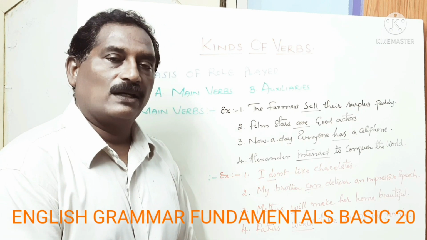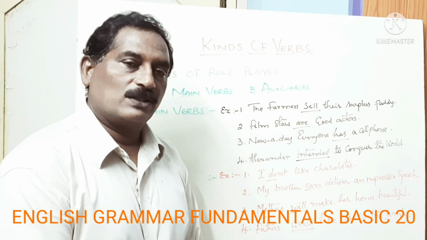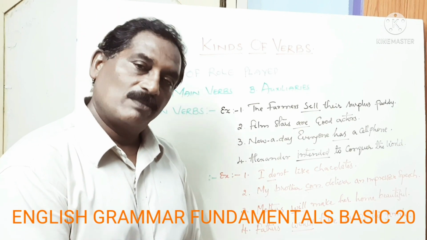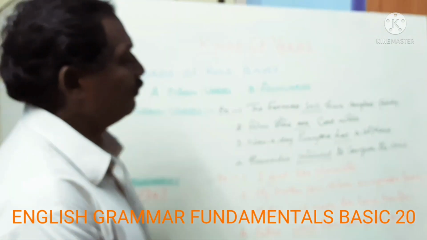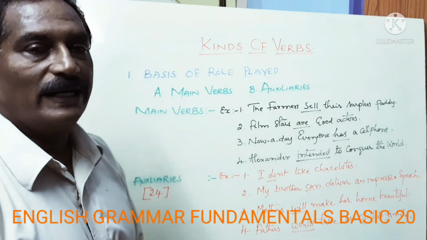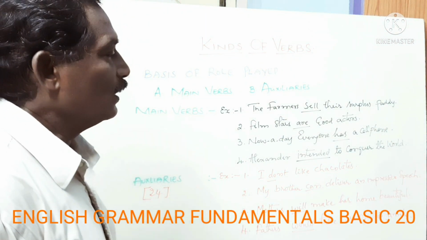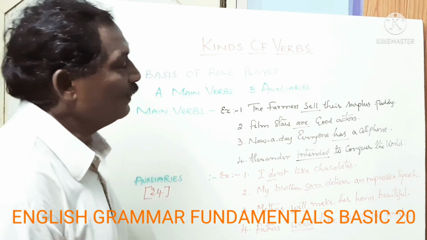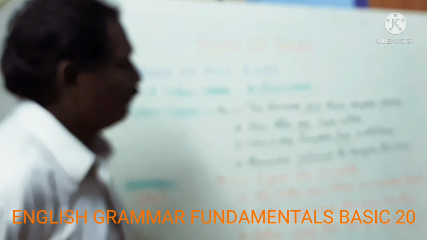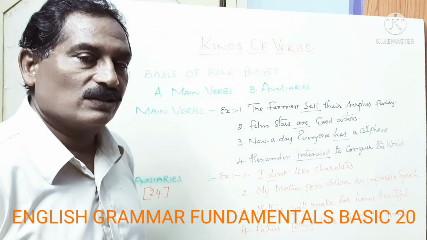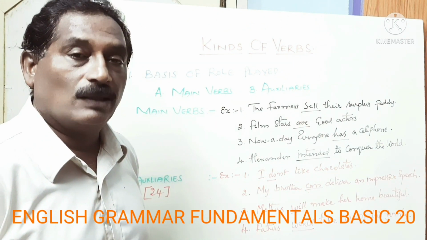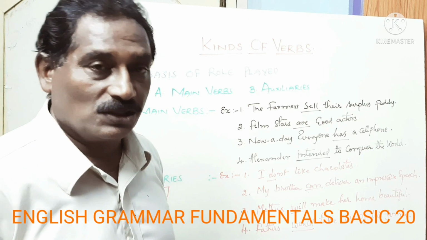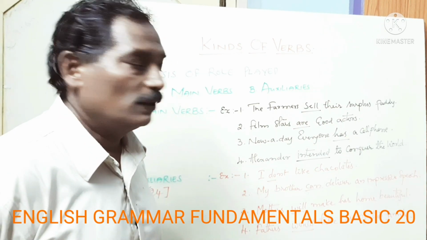So I have taken two examples of helping verbs as a main verb. Let us see. The farmers sell their surplus paddy in the market. Sell is here representing the main verb without the use of an auxiliary verb. Film stars are good actors. Here, are is not at all a helping verb. It is a main verb, which tells about the condition or state of the noun.